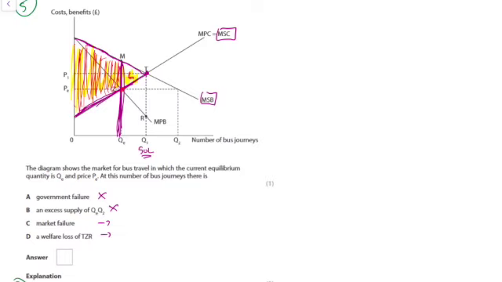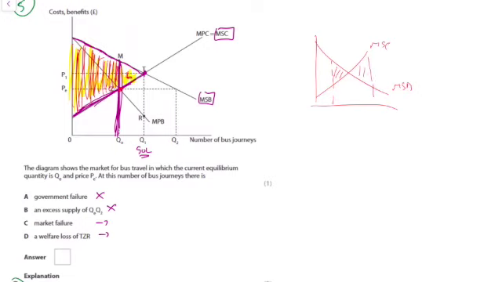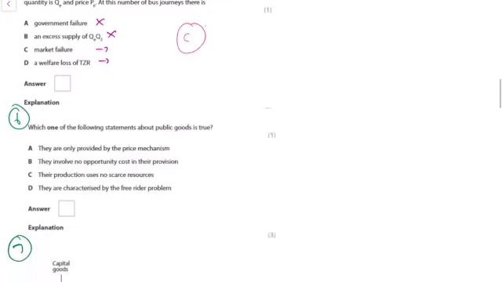But what it isn't is TZR. TZR is irrelevant. So to find the welfare loss, all you do is you find the marginal social cost, the marginal social benefit. The welfare loss will either be that much if you have too few, or that much if you have too many. So the right answer is actually C, there's just market failure.